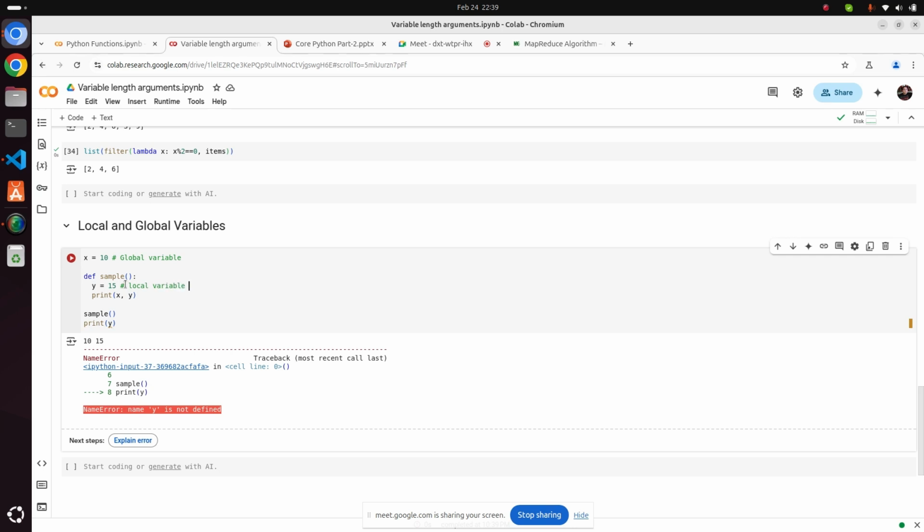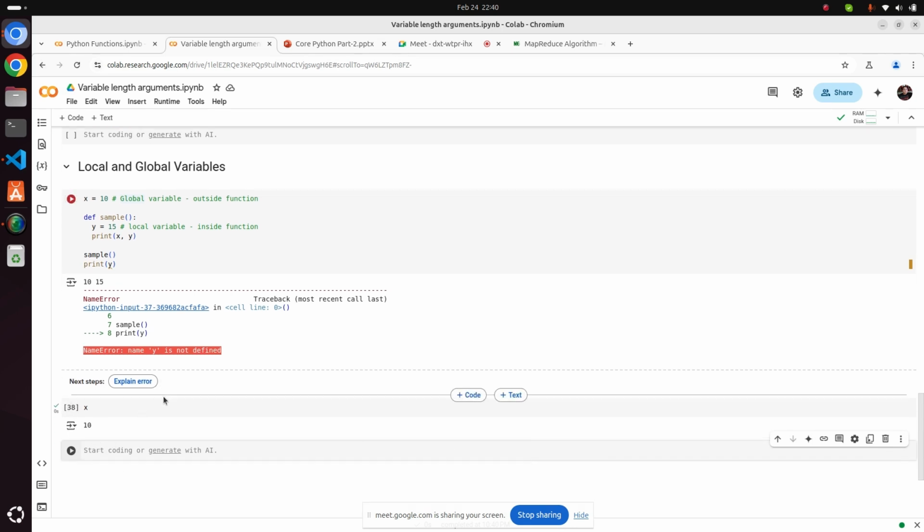A local variable is generally inside the function, and a global variable is generally outside the function. So this local variable is not accessible outside. This is the one scenario you need to understand. Local variables are accessible inside the function, and global variables are accessible in the entire script.